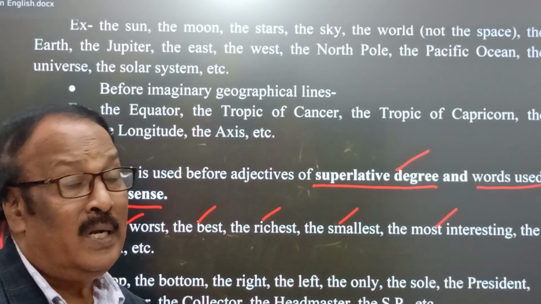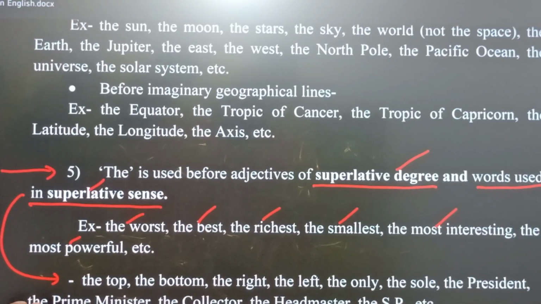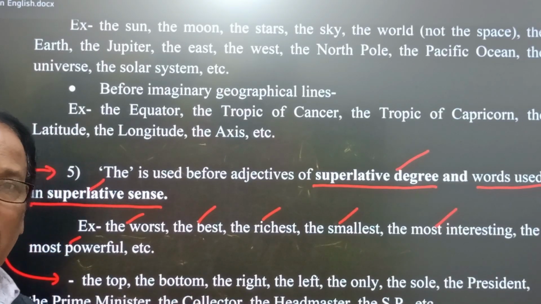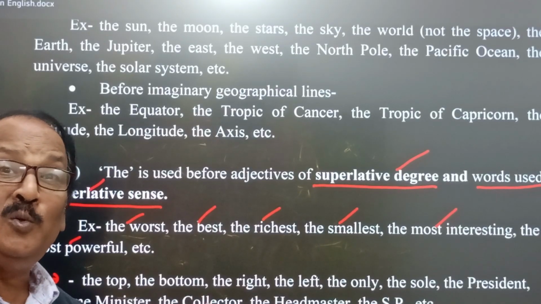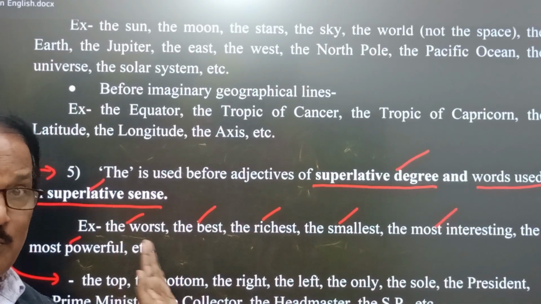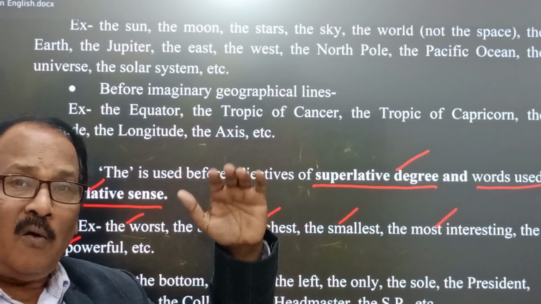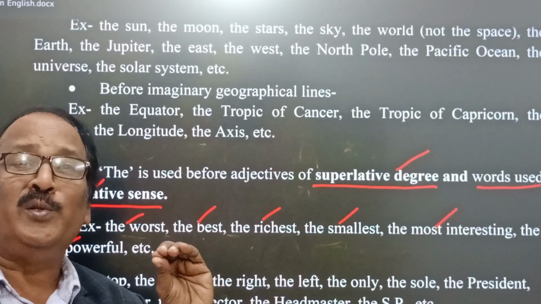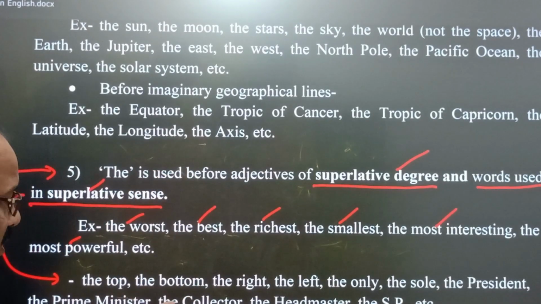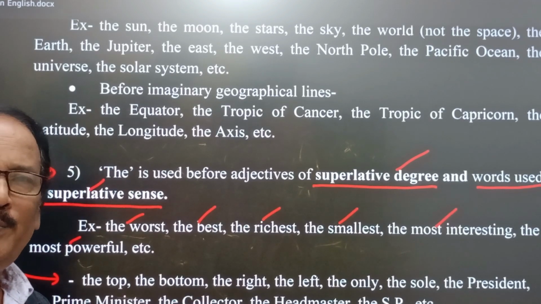The president, the prime minister, the collector. These designations are used whenever the person's position is the apex of any organization or institution, I mean at the top. That's why the collector is the head of district administration.